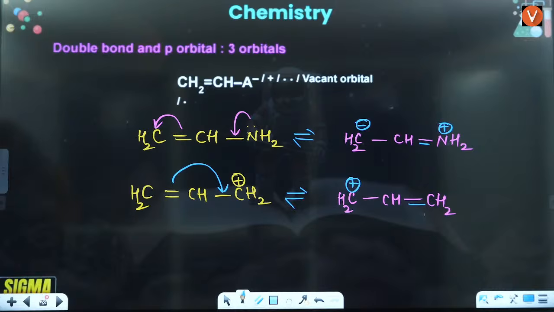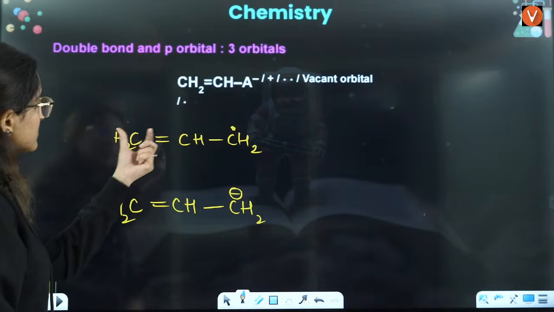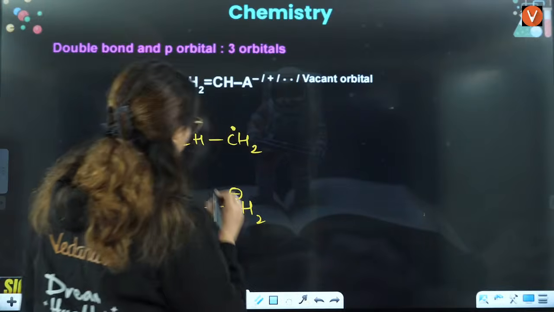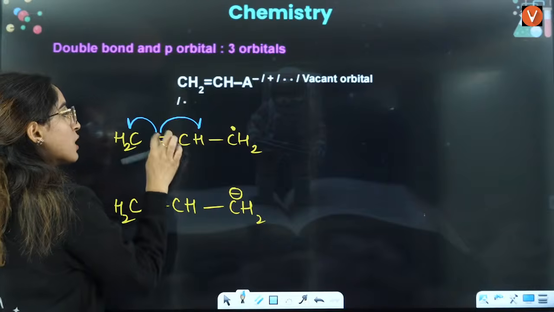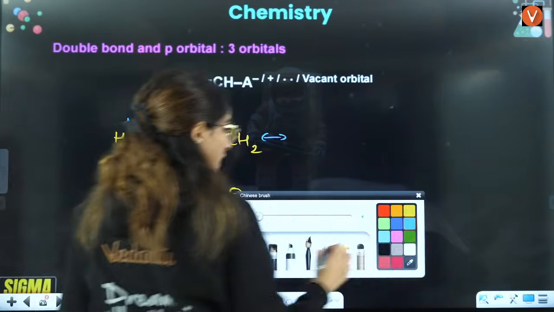Tell me, what is the problem that you are getting? Yes. Now, this is double bond, single bond, free radical. I'll go a little slower if you're not able to understand. This is homolytic cleavage, right? One electron will move here. Okay, I'll just draw.